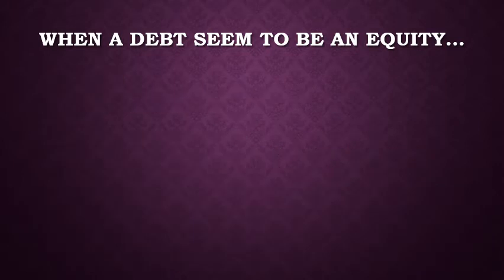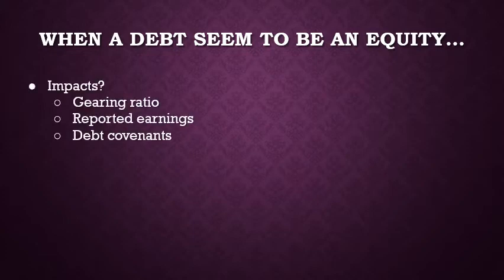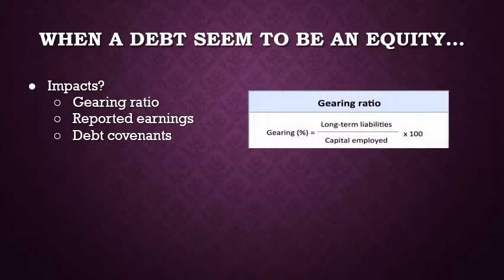The correct classifications of financial instruments as either a liability or an equity is important, as it has significant impact on entities' gearing ratio, reported earnings, and debt covenants. Gearing ratio, as you already discussed in previous course, is the calculations of long-term liabilities against an entity's capital.